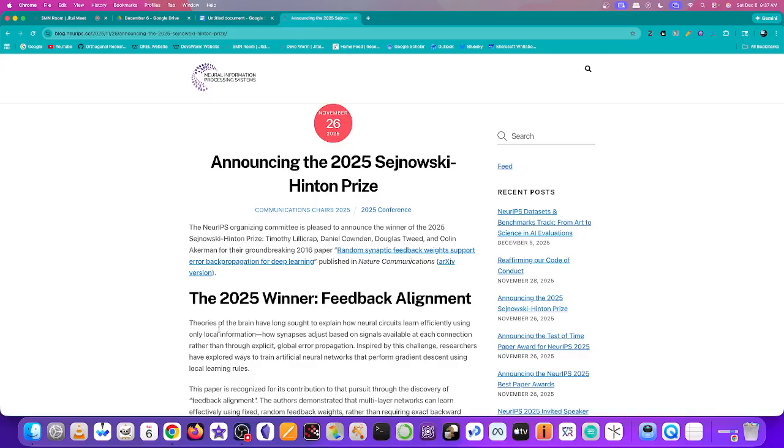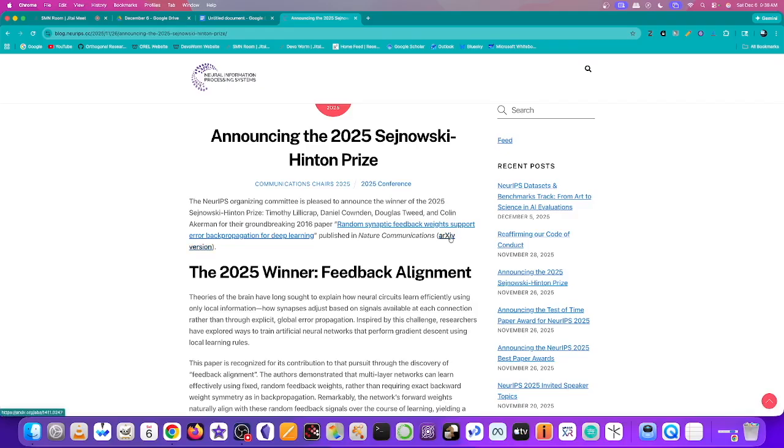Okay, the other thing that we should probably go over is the 2025 Sejnowski-Hinton Prize. So the NeurIPS Organizing Committee is pleased to announce the winner of the 2025 Sejnowski-Hinton Prize, and this is Tim Lillicrap, Daniel Cownden, Douglas Tweed, and Colin Akerman for their groundbreaking 2016 paper, Random Synaptic Feedback Weights Support Error Backpropagation for Deep Learning. This was published in Nature Communications and is also available on arXiv.